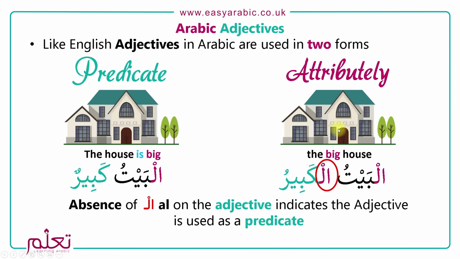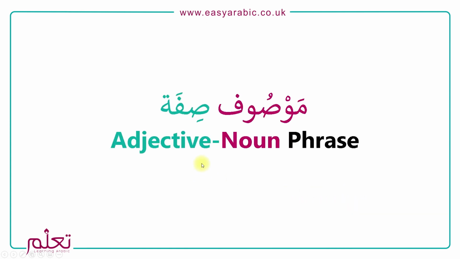In the attribute case, whatever the noun is, the adjective will follow suit, and in the predicate it will only do so for the first two. We'll look at the Mausoof and Sifa adjective noun phrase first, and then come back to the predicate.